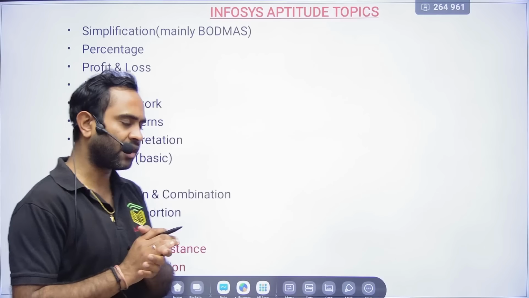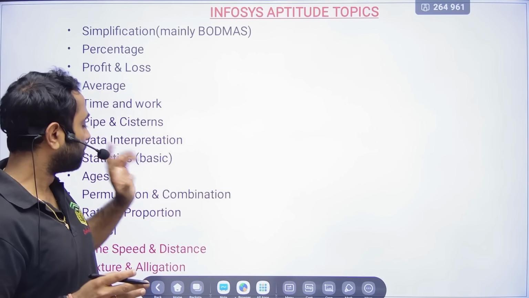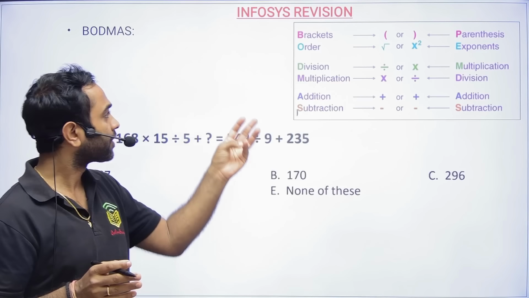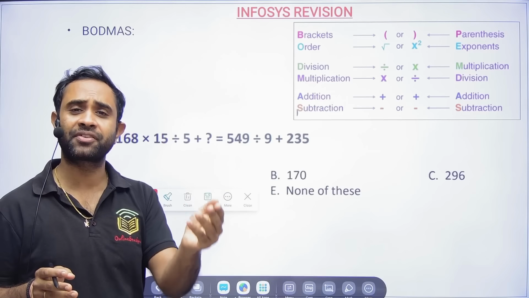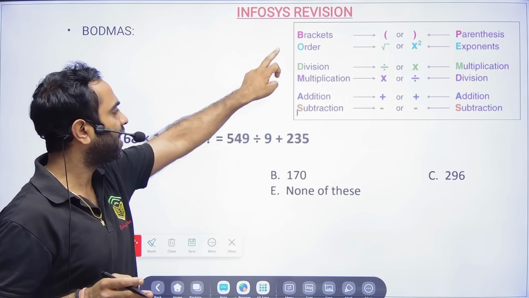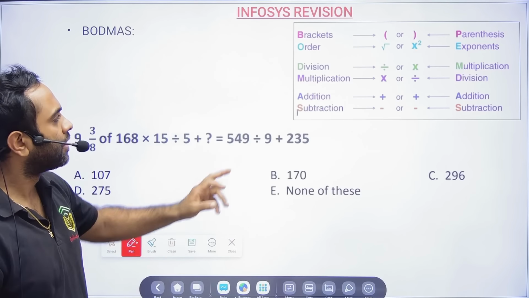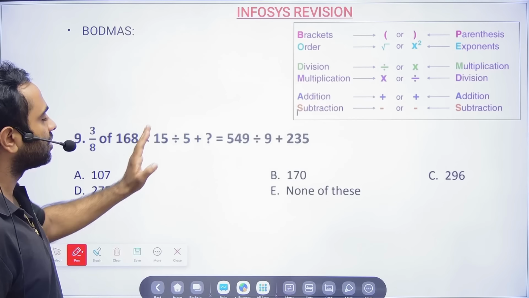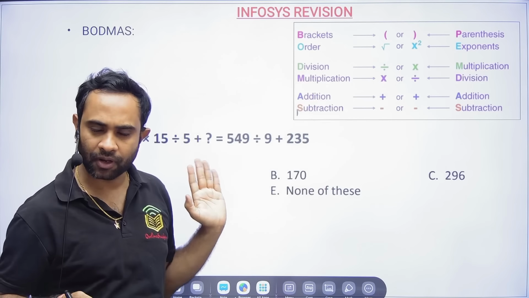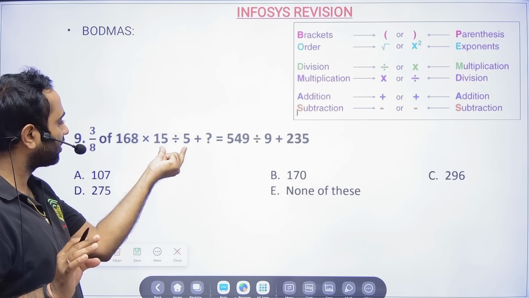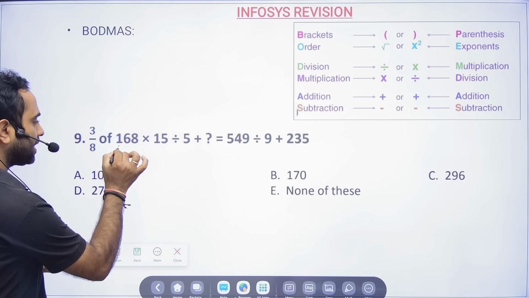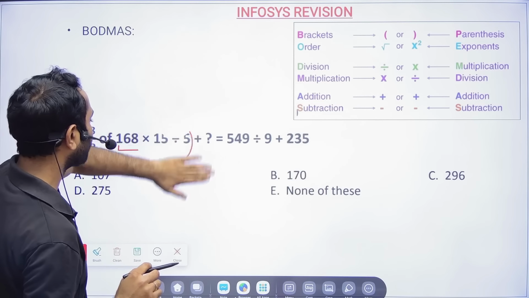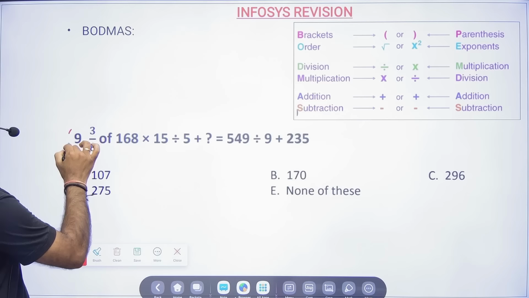Okay, now we'll start with simplification, BODMAS. So friends, what is BODMAS? Bracket, order, division, multiplication, addition and subtraction. Here they have given some explanation also. Friends, it's very simple. In BODMAS we have to follow the particular order. Like if we have division, then instead of multiplying first, you have to do the division part first, correct?